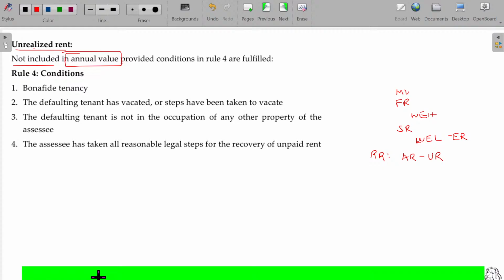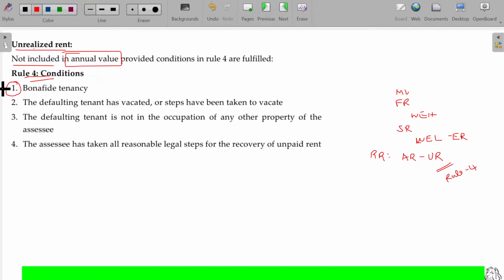Annual rent is nothing but, if the property is let out throughout the year and without any default, how much we could have collected. That is called annual rent. From there, any unrealized rent can be subtracted, provided it satisfies the condition laid down in Rule number 4. What's that Rule number 4 condition?